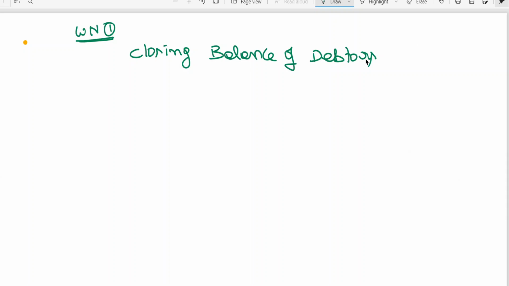You can also start working on them. As I have been doing for a couple of classes, because of the lengthiness of the trading account and balance sheet, simultaneously you can go for posting of it. That I can't do on screen. So I am doing the closing balance of debtors.